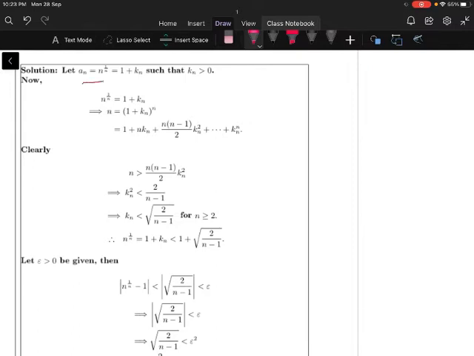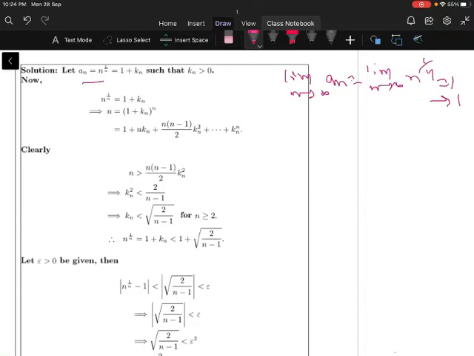Let a_n is equal to n to the power of 1 by n. So here we can observe limit as n tends to infinity a_n is equal to limit as n tends to infinity n to the power of 1 by n, that is equal to 1. It means when n tends to infinity a_n approaches 1, but a_n is not equal to 1.